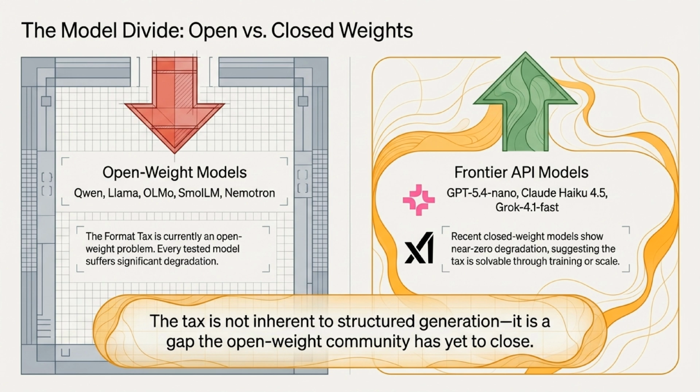We also need to talk about the model divide between open and closed weights. Right now, the format tax is strictly an open weight problem. Every tested open weight model suffers significant degradation. However, frontier API models like GPT 5.4, Claude Haiku 4.5, and Grok 4.1 fast show near zero degradation. This proves that the tax is not inherent to structured generation, it is simply a gap that the open weight community has yet to close.